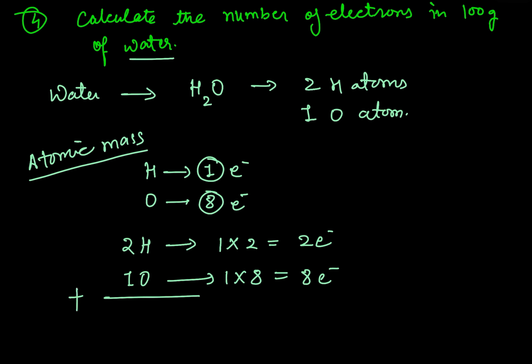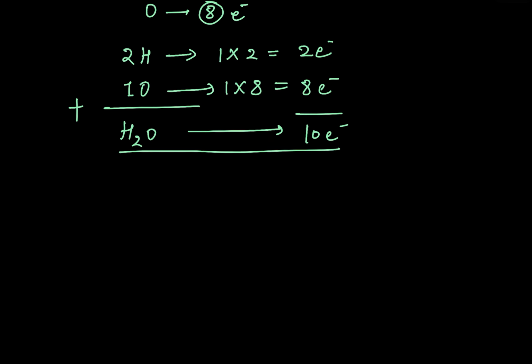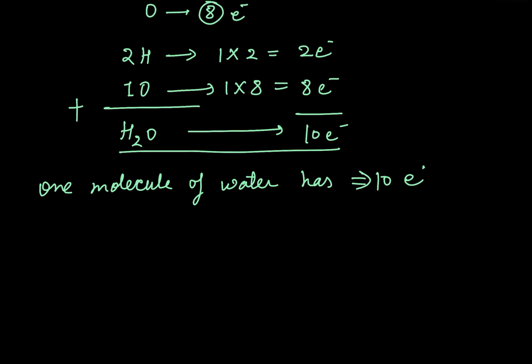If I would make a summation, in H2O on addition I would get 10 electrons. This is simply the one molecule of water has this number of electrons. So I would write here 1 molecule of water has 10 electrons.